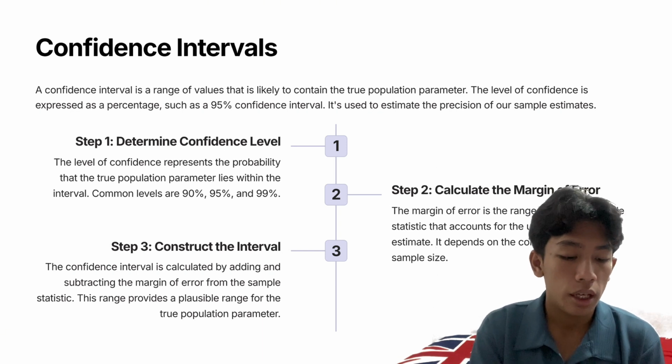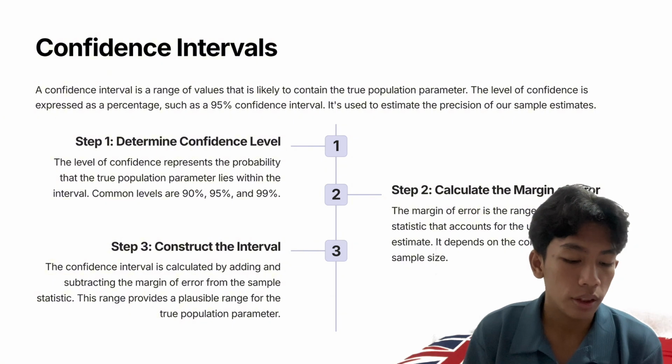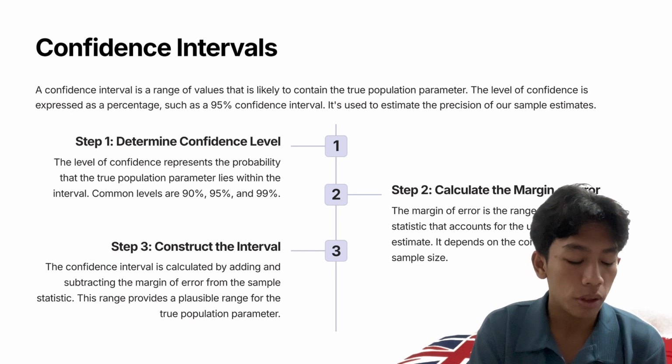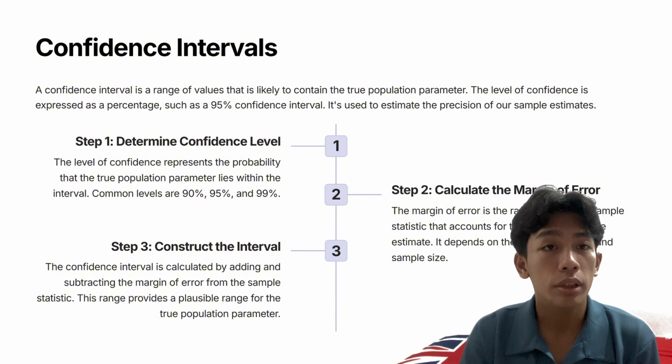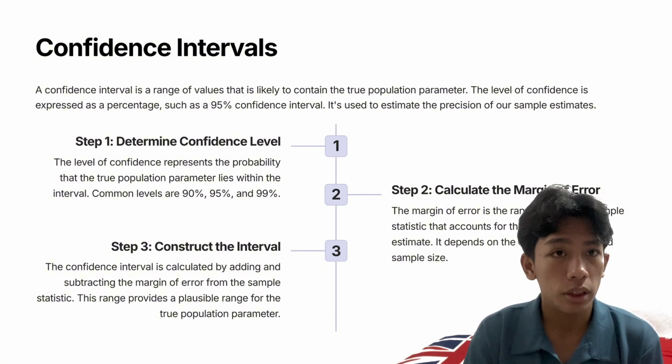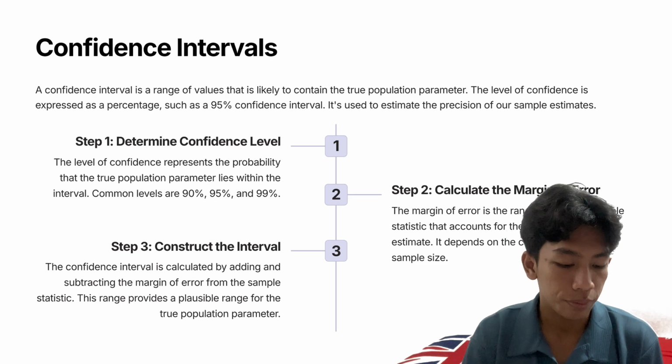Step 1. Determine confidence level. The level of confidence represents the probability that the true population parameter lies within the interval. Common levels are 90%, 95%, and 99%.